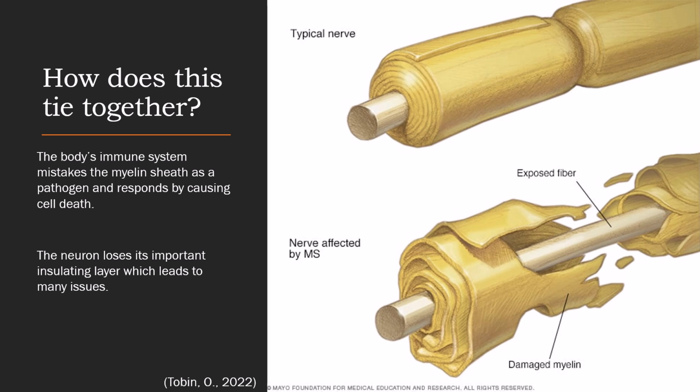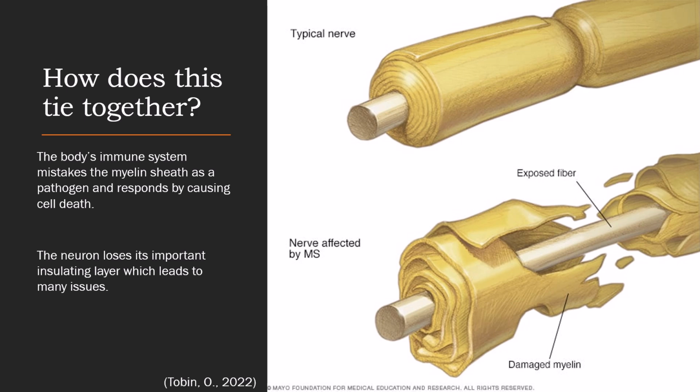The neuron loses its important insulating layer, which leads to many issues like leaking signals, delayed signals, and lowered signal strength. With poor communication in the body from a damaged CNS, the body will have compromised responses to any stimuli.